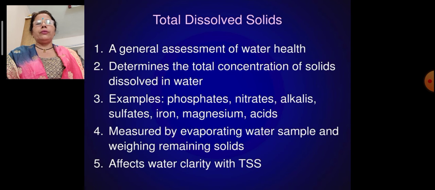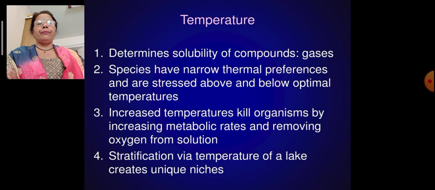Dissolved solids are another point, a general assessment of water health. They determine the total concentration of solids dissolved in the water, for example phosphates, nitrates, alkalis, sulfates, iron, magnesium and acids, measured by evaporating a water sample and weighing the remaining solids. It affects water clarity along with TSS, the total suspended solids, which is also present.